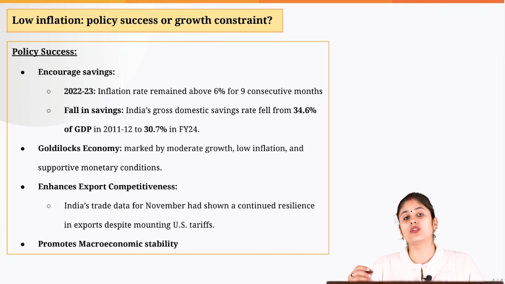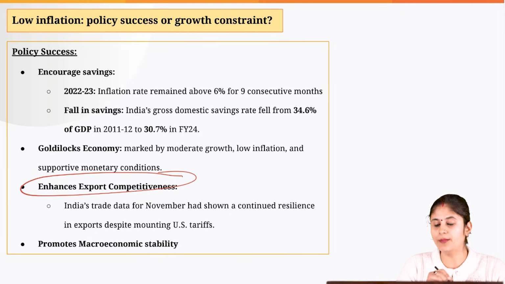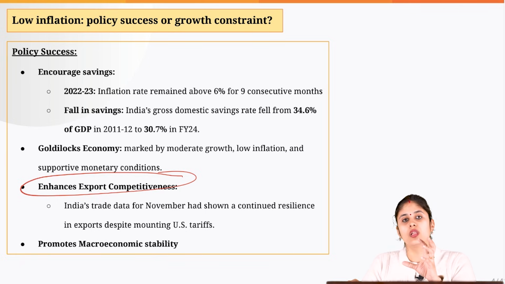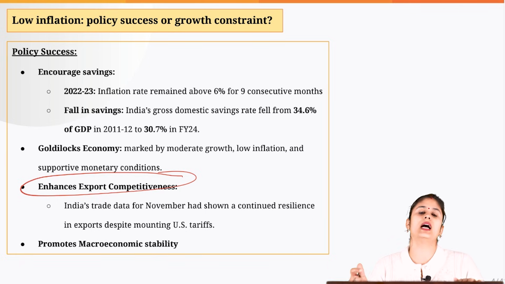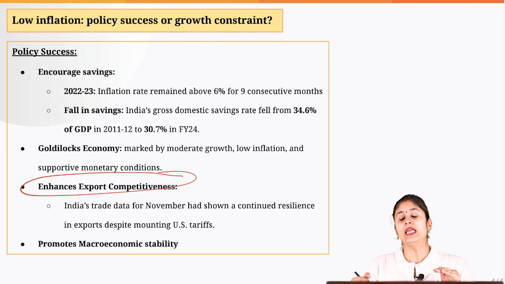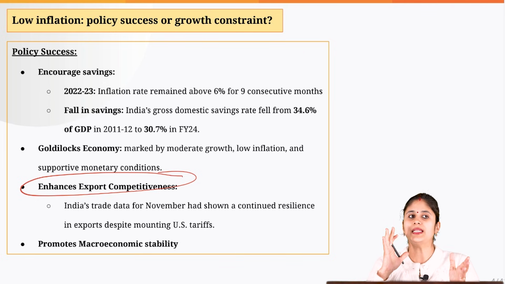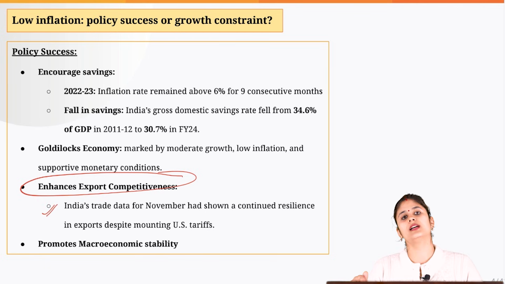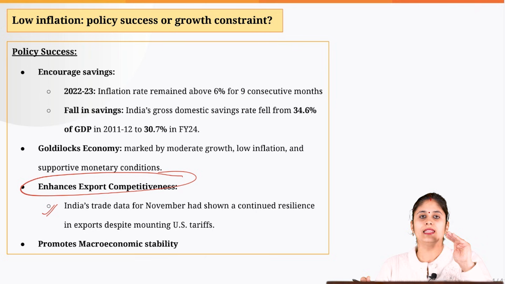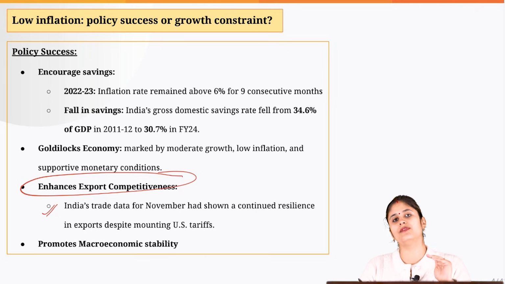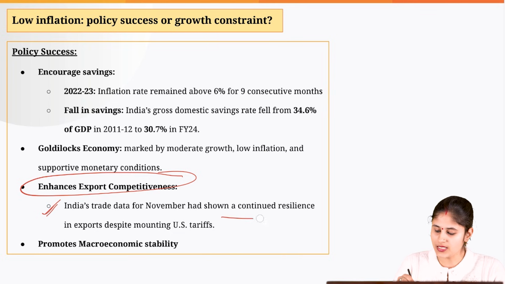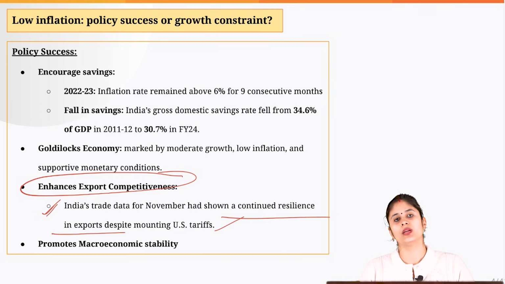Then it is also helping in enhancing export competitiveness. So if the inflation level is lower, ultimately the exports would be able to compete with other countries' products, and that is what is happening, irrespective of the fact that we have not yet been able to finalize the trade deal with the US. But in today's The Hindu newspaper itself, it has been pointed out that because of the low inflation level and the depreciation of the Indian rupee, what we are witnessing is resilience in exports despite mounting US tariffs, as you can see here.